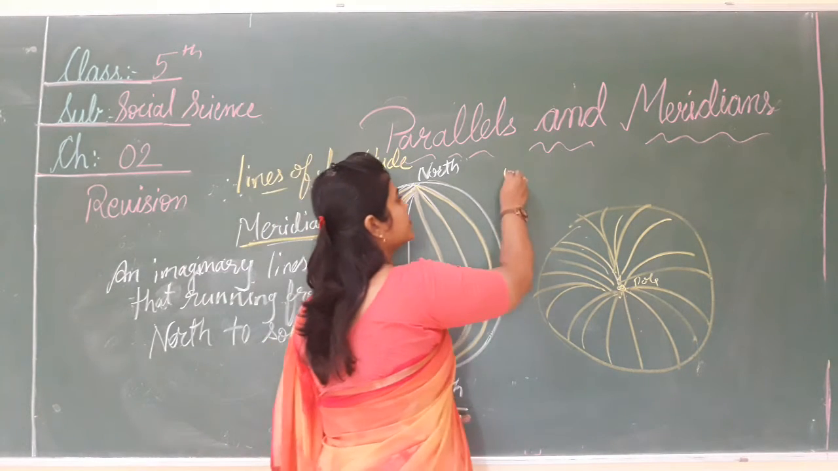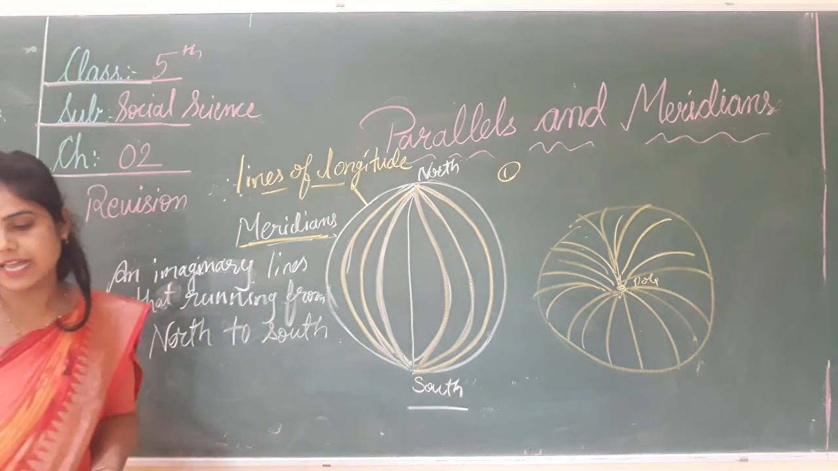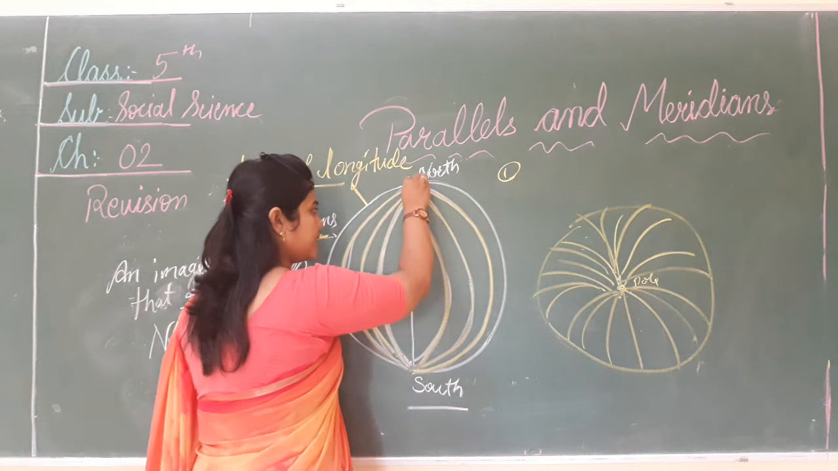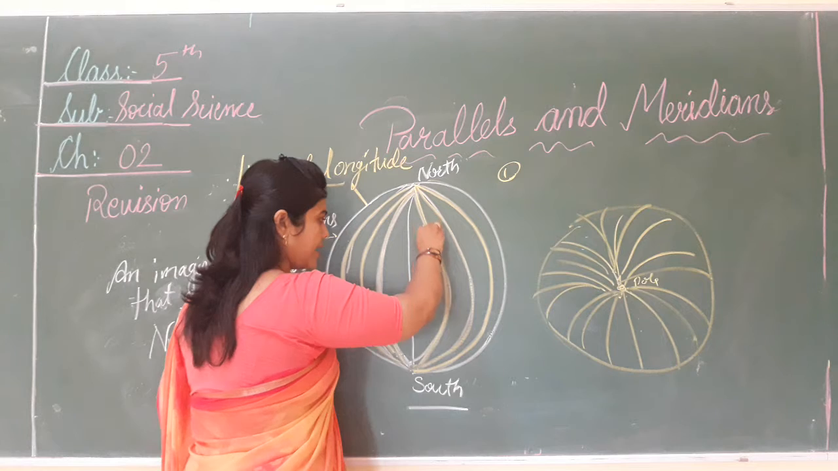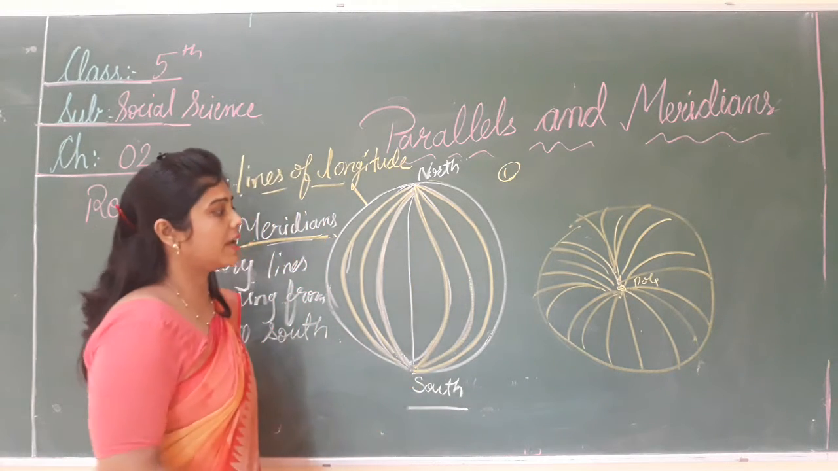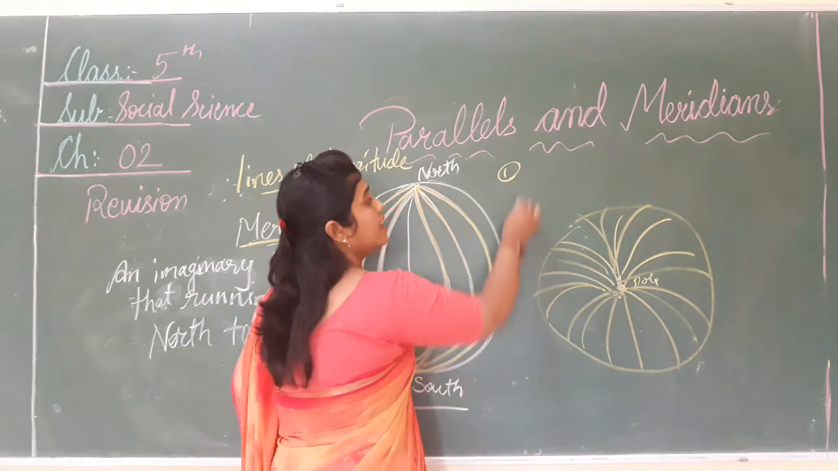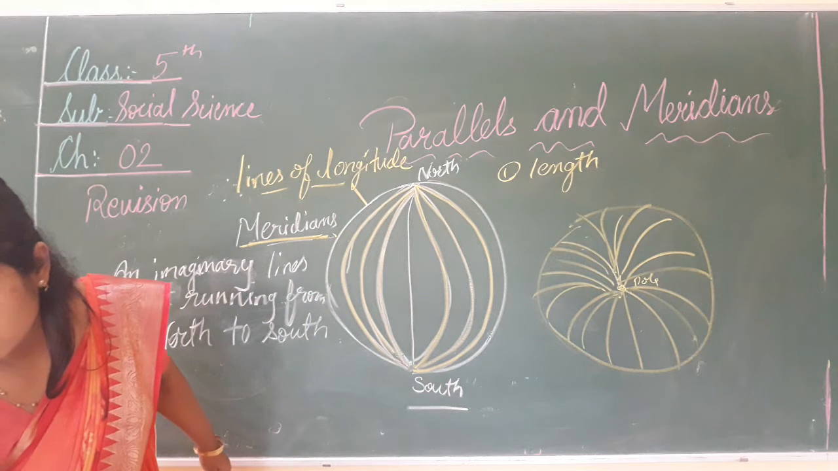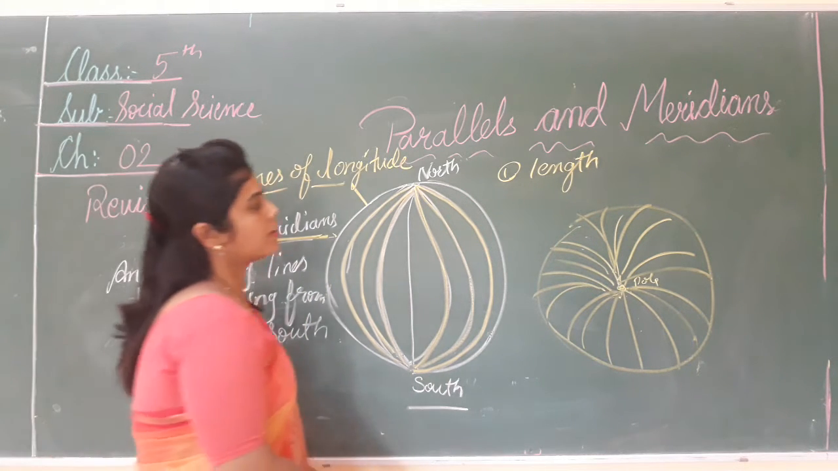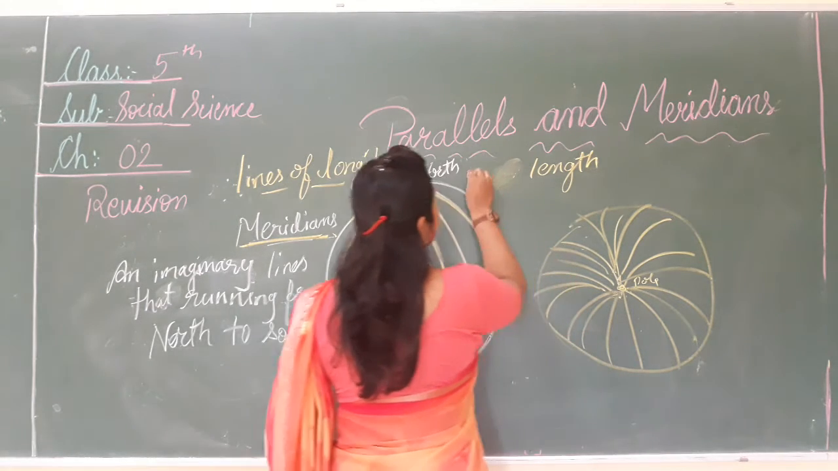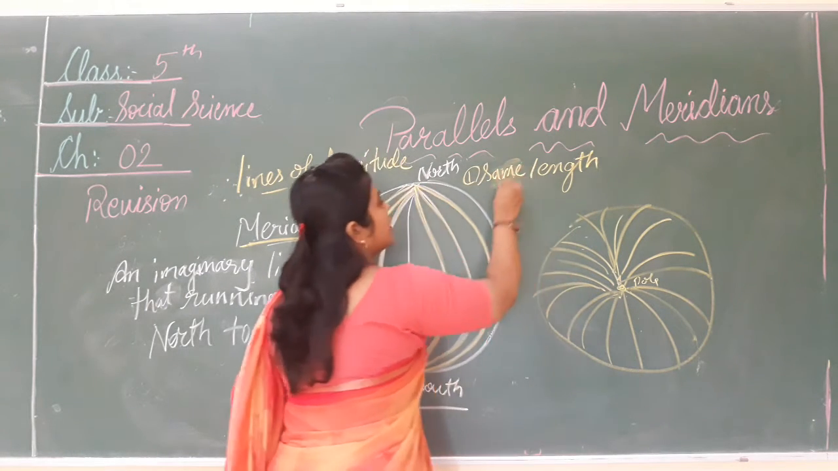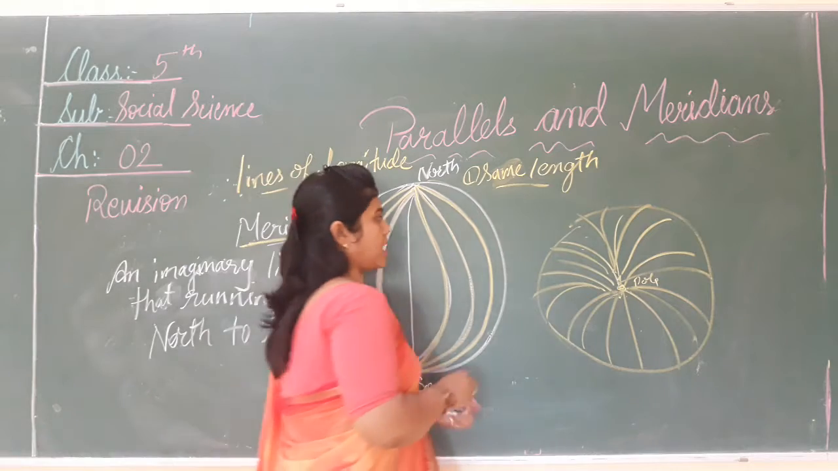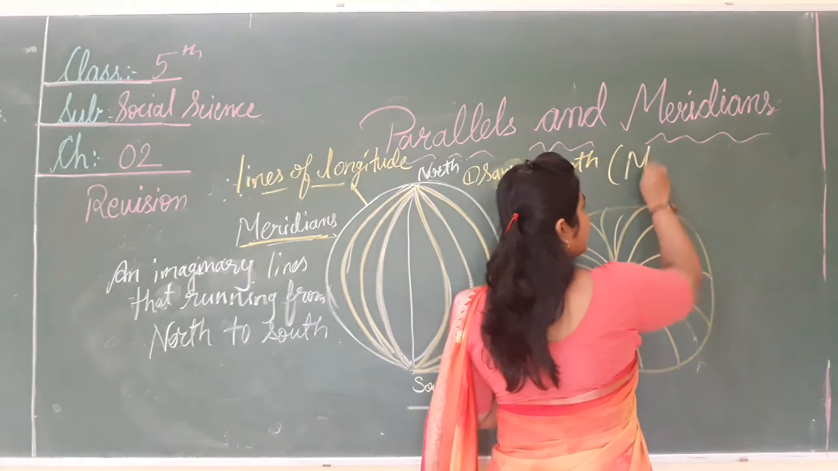First is the size, the length. All meridians are of the same length. इनकी जो length होती है, this is running from the north side to the south, so they are all of equal length. First is same length. इनकी जो length है वो क्या है? All meridians are of the same length. हम किसकी बात कर रहे हैं? हम बात कर रहे हैं meridians की.